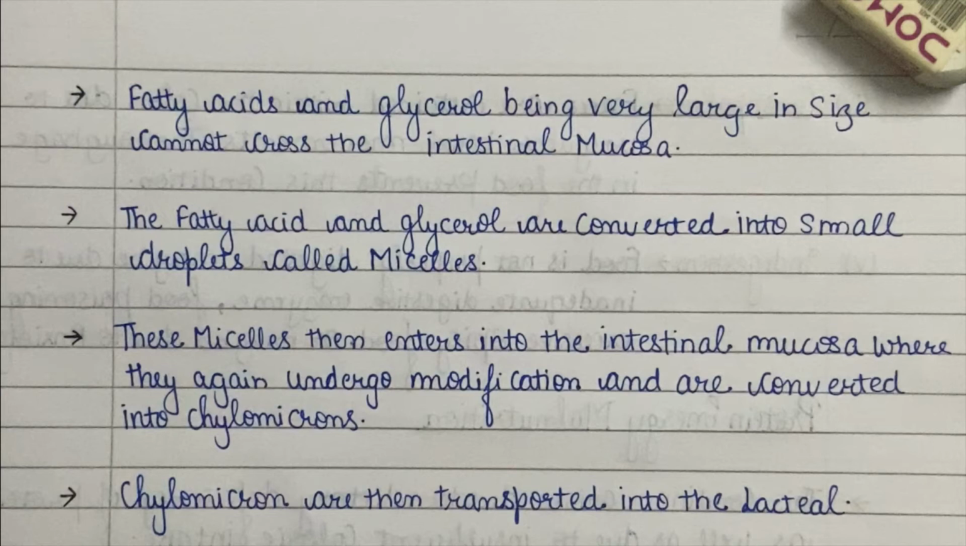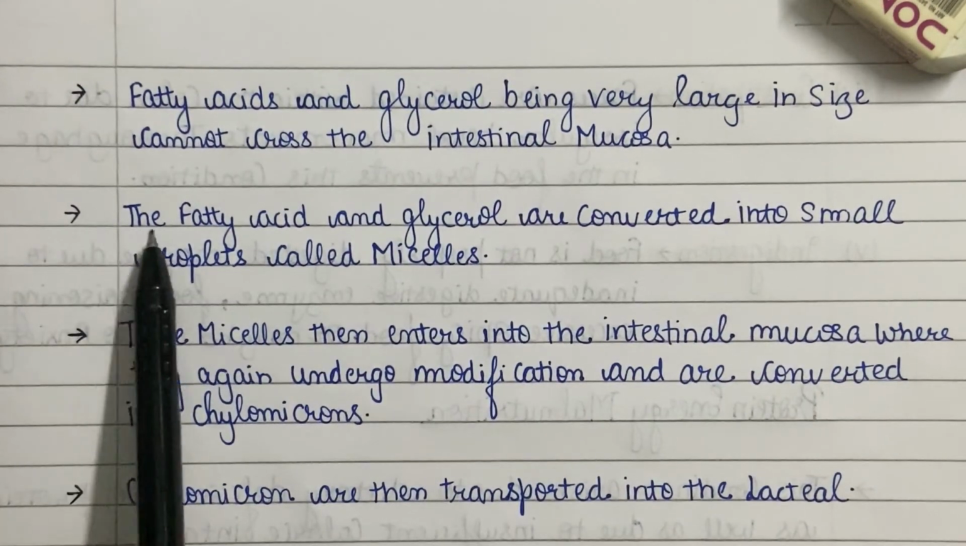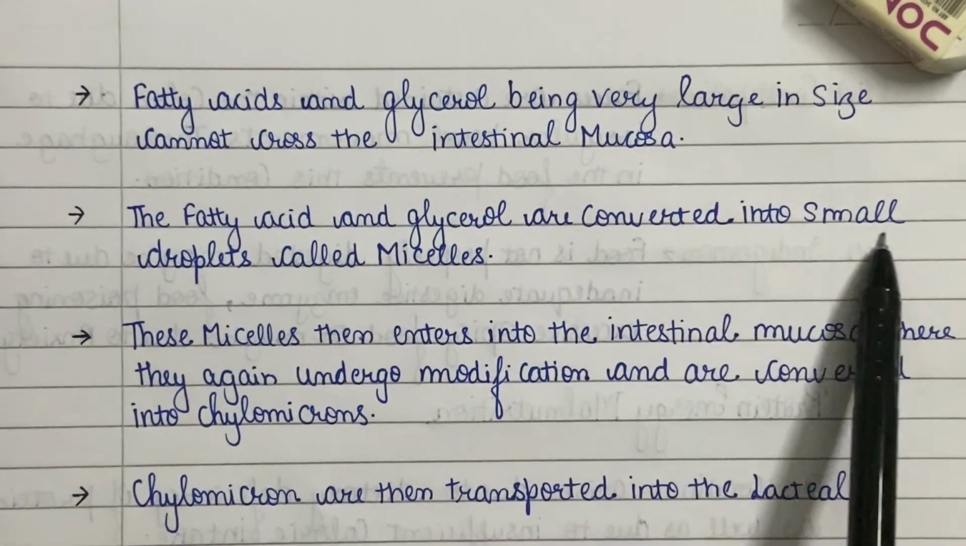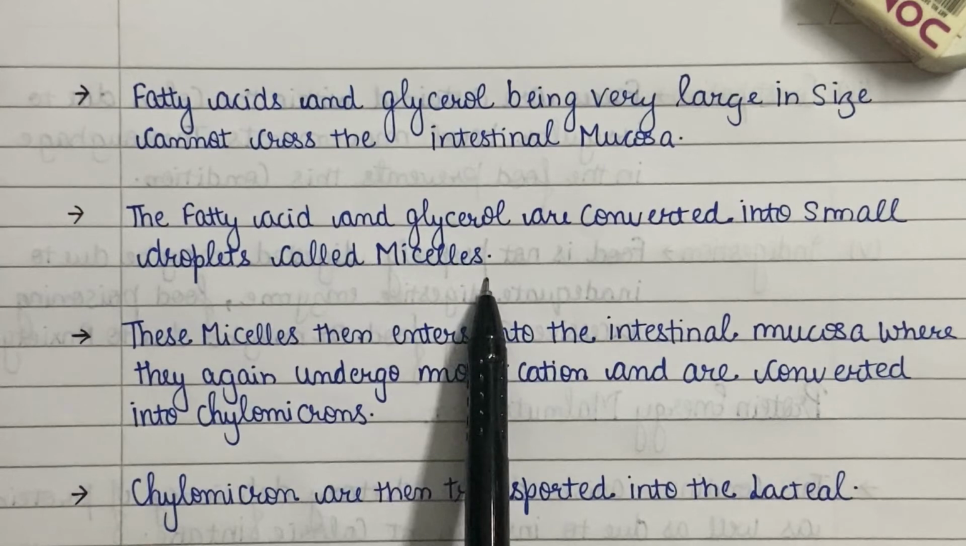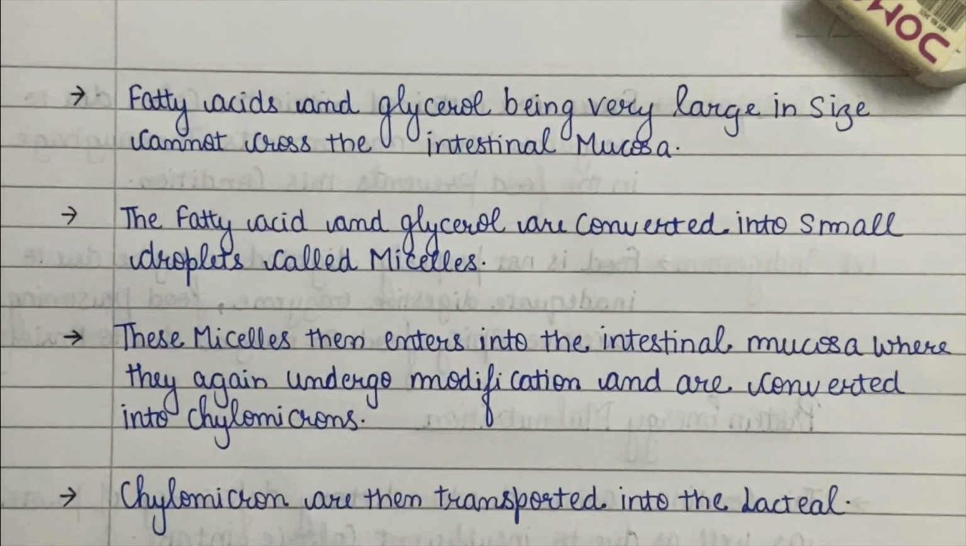NCERT wants to say that fatty acids and glycerol are insoluble in the wall of the alimentary canal, and due to their very large size they cannot enter into blood capillaries. So the fatty acid and glycerol are converted into small droplets called micelles. Micelles are formed by the covering of bile salts on the outer surface of the fatty acid and glycerol.